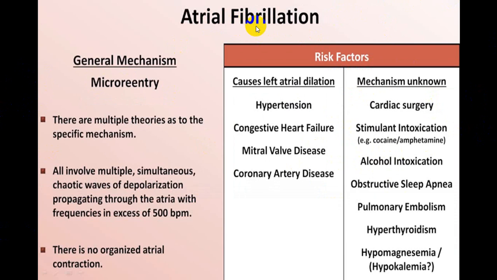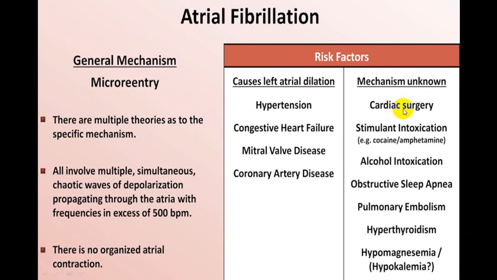We'll be discussing this in detail when we discuss atrial fibrillation, but I've given two common groups. Left atrial dilatation in case of hypertension, congestive heart failure, mitral valve disease like MS, MR, or sometimes also aortic regurgitation, and also in coronary artery disease, you can have left atrial dilatation, and that can result in atrial tachyarrhythmias because of a micro re-entry phenomenon, and this is very, very common.